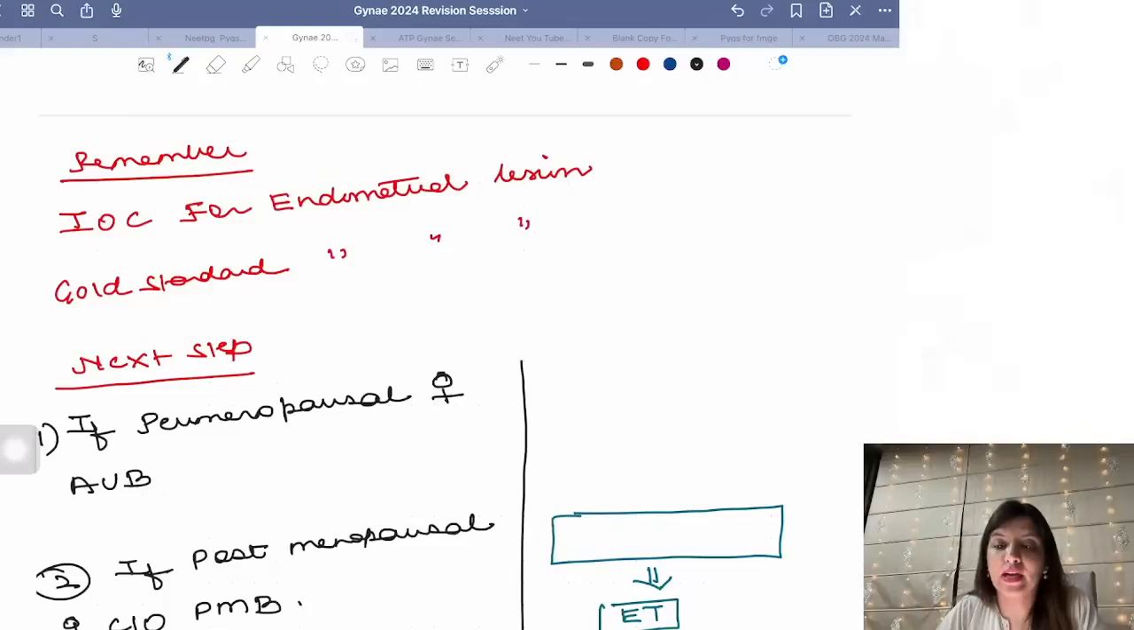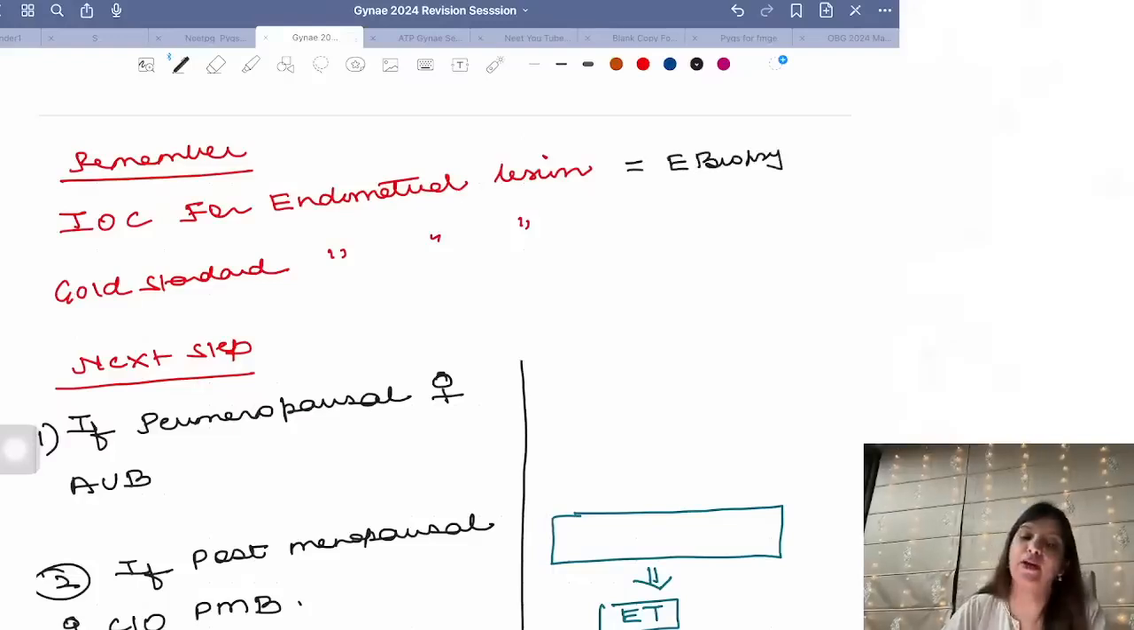Ma'am, is tamoxifen teratogenic? Yes, tamoxifen is regarded as teratogenic. Now, what is the investigation of choice for endometrial lesions? Investigation of choice for endometrial lesions is endometrial biopsy.